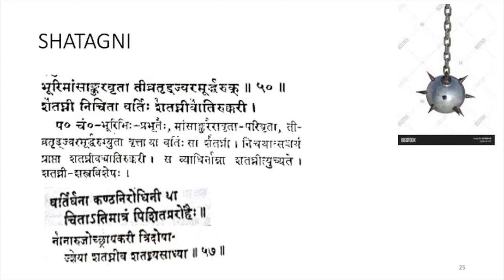Puri Mamsa Angura Vradaha means it is surrounded with mamsa anguras. So there is a swelling surrounded with small mamsa anguras. Tivra Thrid Jwara Murtharuka. So there will be tivra trishna, jwaram, and also severe headache.